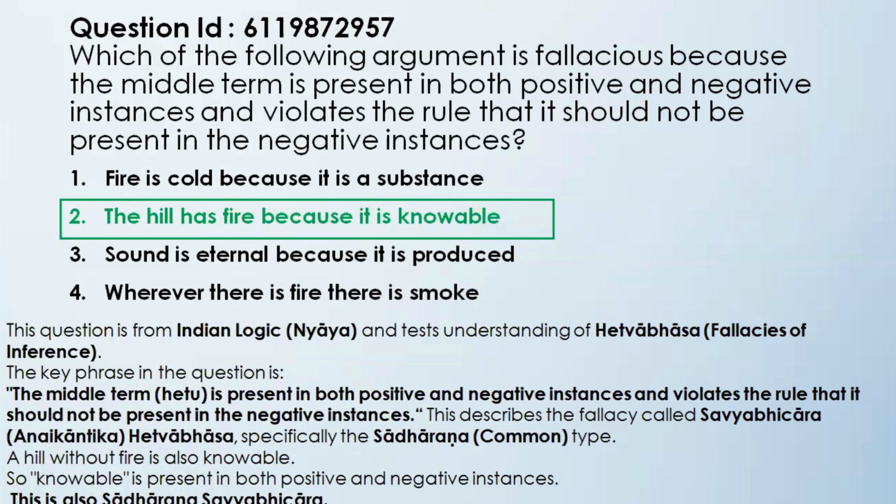Alright, so this question is from the Indian logic part. And the middle term here is present in both positive and negative instances and violates the rule that it should not be present in the negative instance. Why? Because this describes the fallacy called Savya Bhikara. Okay, so a hill without fire is also knowable, right? So the option says the hill has fire because it is knowable. But a hill without fire is also knowable. So knowable here is present in both positive and negative instances.